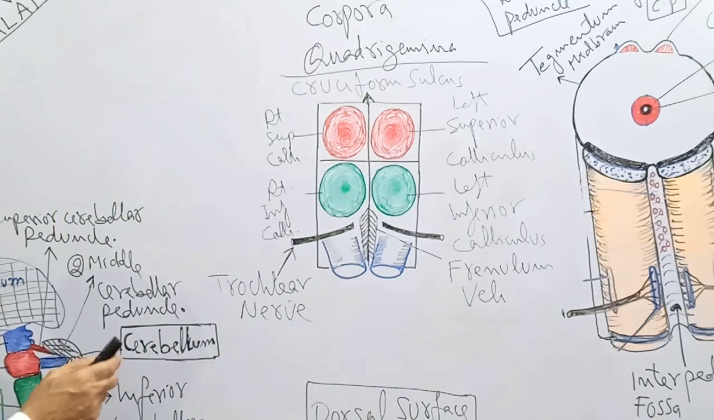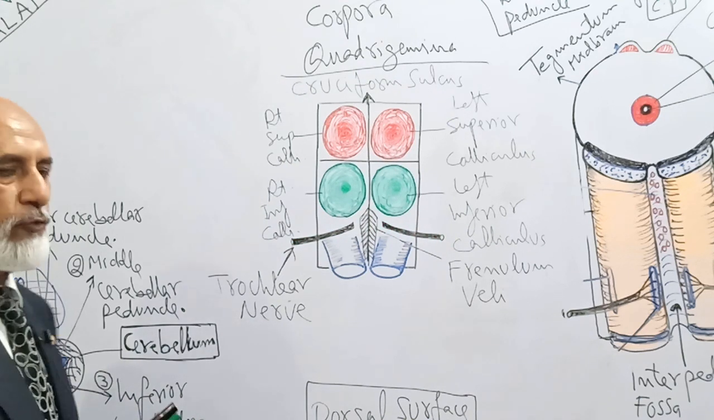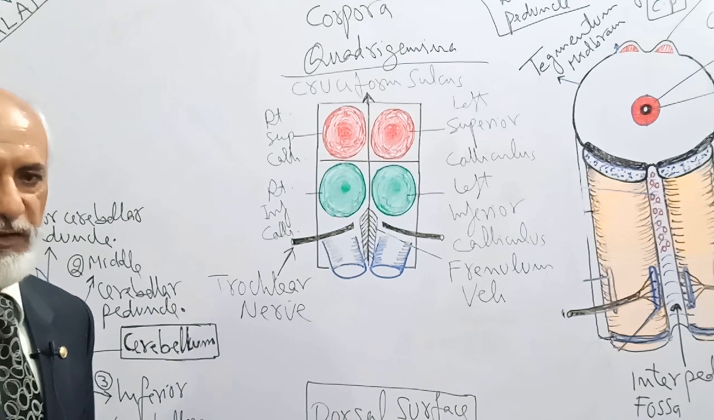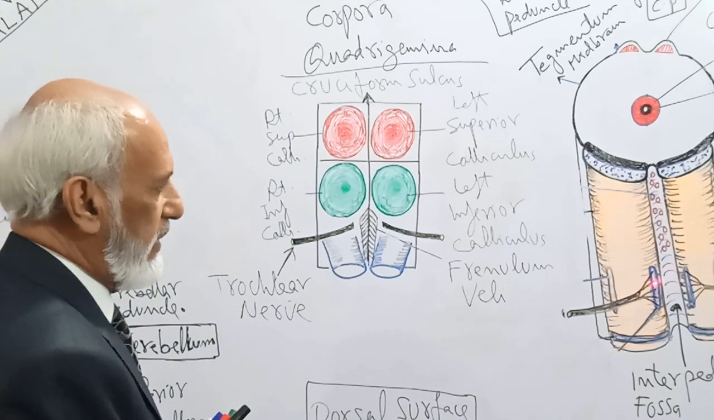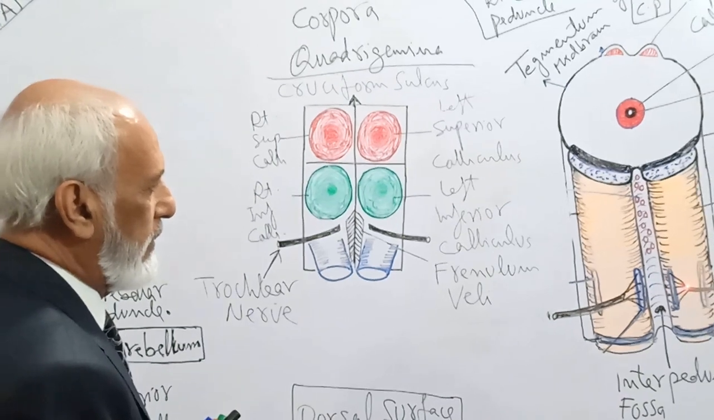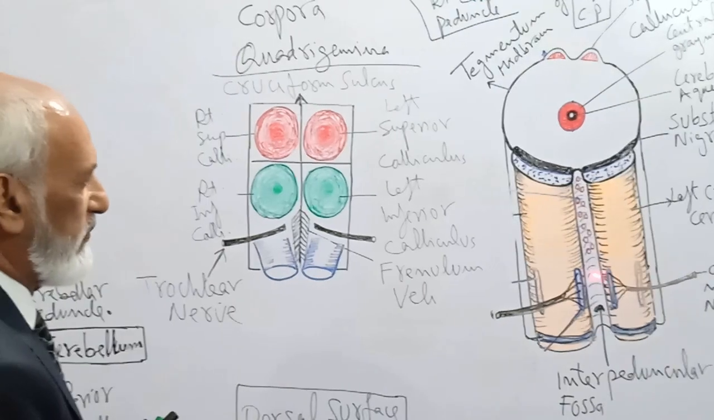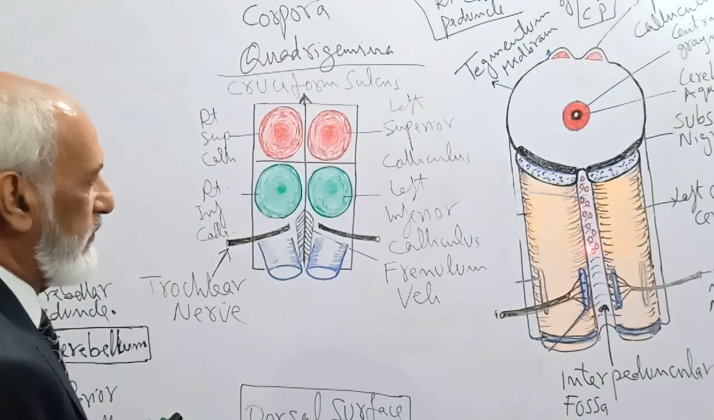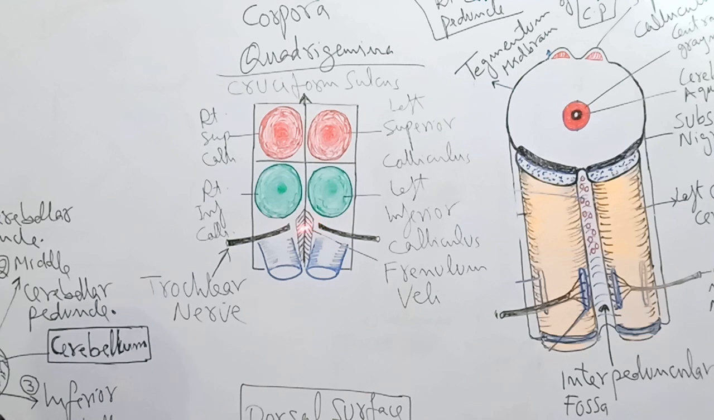So on either side of the frenulum veli, from the dorsal surface of the midbrain, is the surface attachment of the right trochlear nerve and the left trochlear nerve. So you have seen two cranial nerves with surface attachment to the midbrain. Ventrally are the right and left oculomotor nerves, having surface attachment from the ventral aspect of the midbrain. And on the dorsal aspect, right and left trochlear nerves.